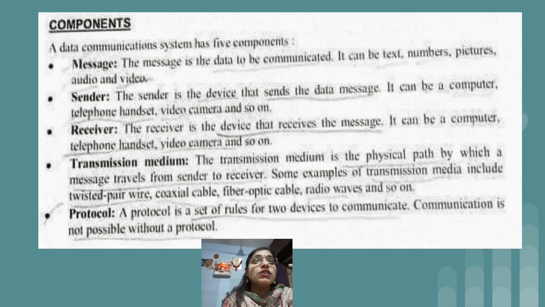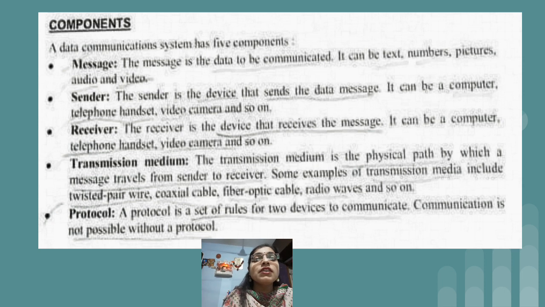And just remember all the definitions of message, sender, receiver, transmission medium and protocol, because on the basis of that you will also have true and false questions. So you should know each and every sentence which is given in your textbook, on the basis of which you will have fill in the blanks, multiple choice questions, and true and false.